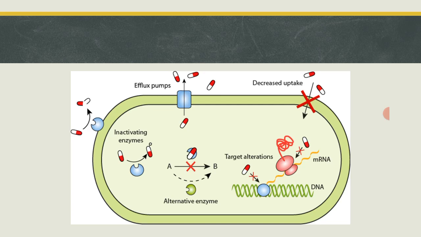So we can say the bacteria are very smart to produce such protecting mechanisms for themselves in order to become resistant. So this is the target alteration mechanism.